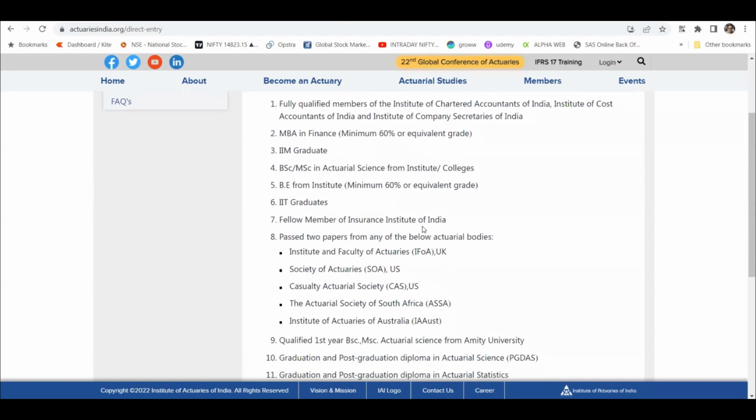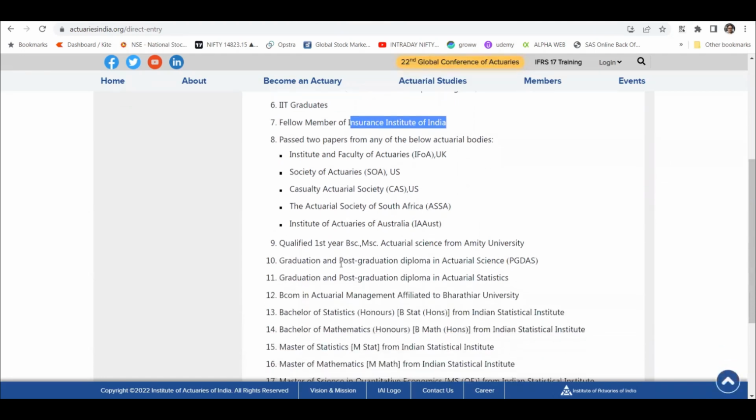Then you need not appear for the ACET exam. Fellow member of the Insurance Institute of India, or passed two papers from any of the following societies, like IFOA. So that two-paper exemption is still there. You can also clear two papers and you need not write ACET. That way also you can get the exemptions.